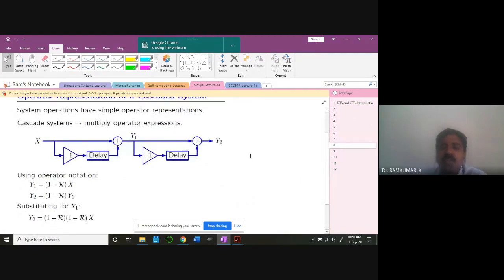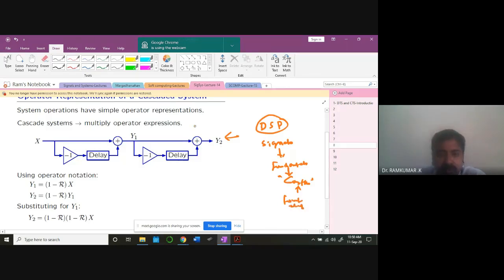Now I can cascade two systems. This is a very powerful idea in DSP. Next semester you'll be learning it, but the basics come from signals. That's why I'm telling you again and again: signals are the fundamentals. Only using signals are you going to build all the castles. So put your effort into building the foundations very clearly.